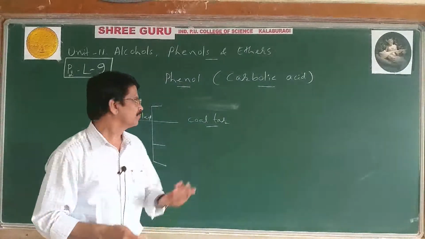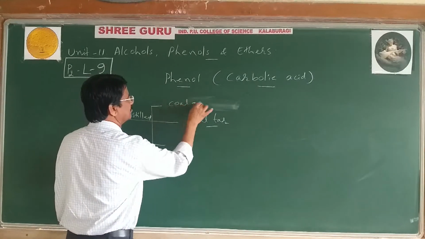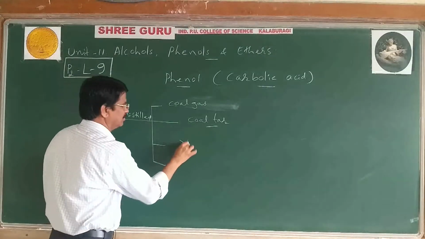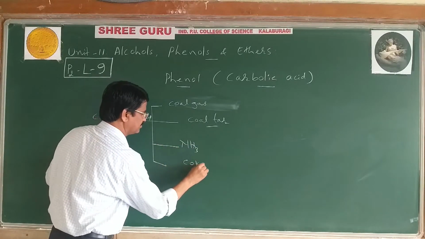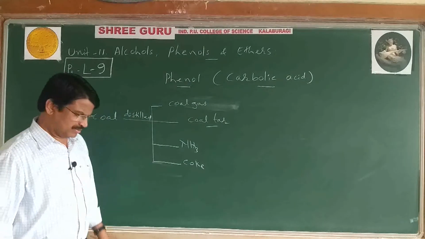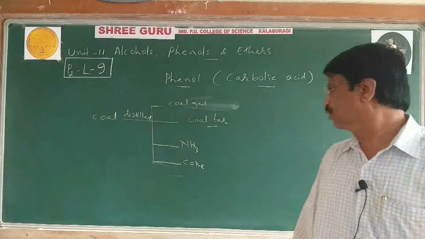They are coal gas, coal tar, liquor ammonia, and coke.